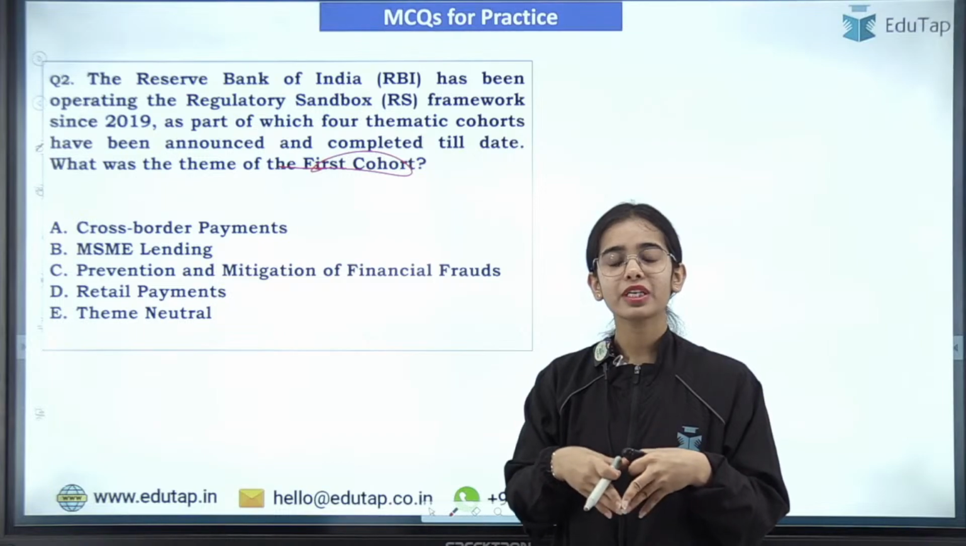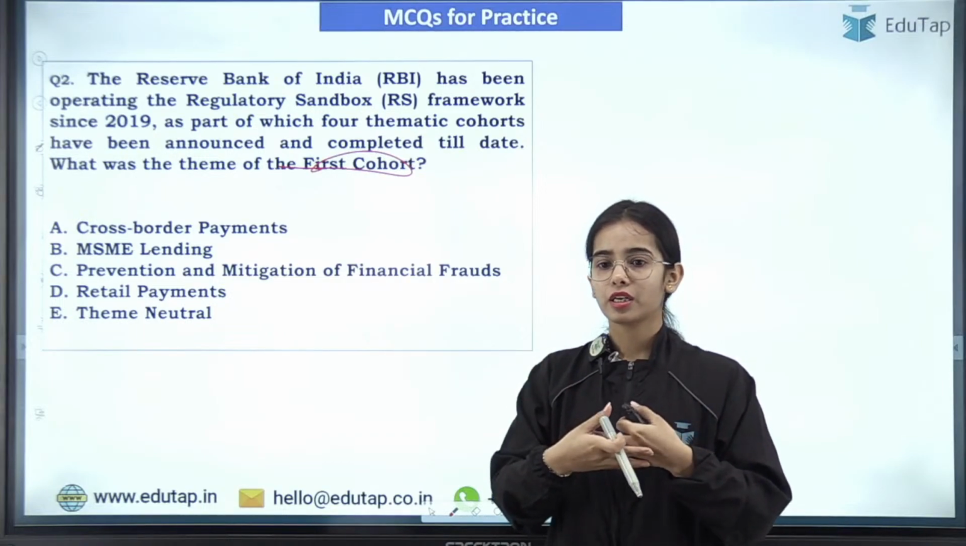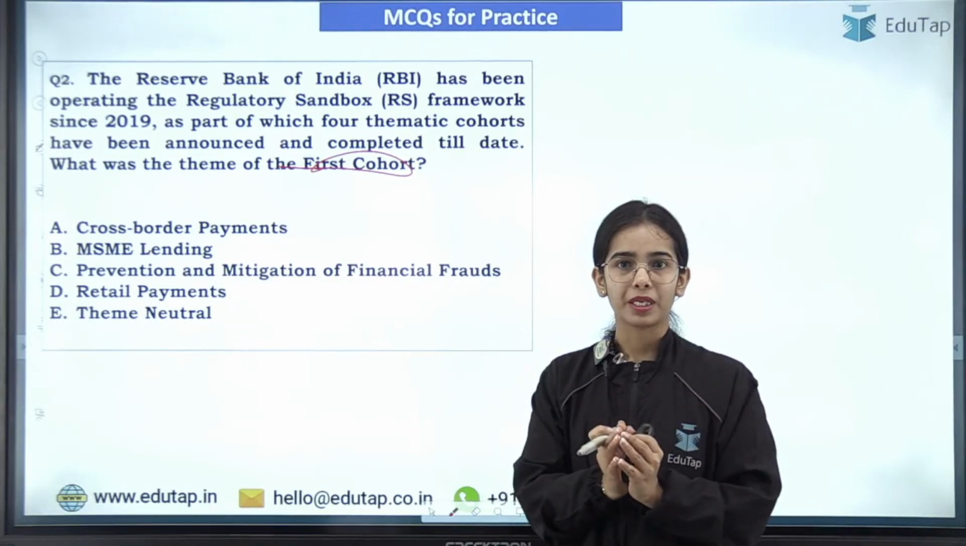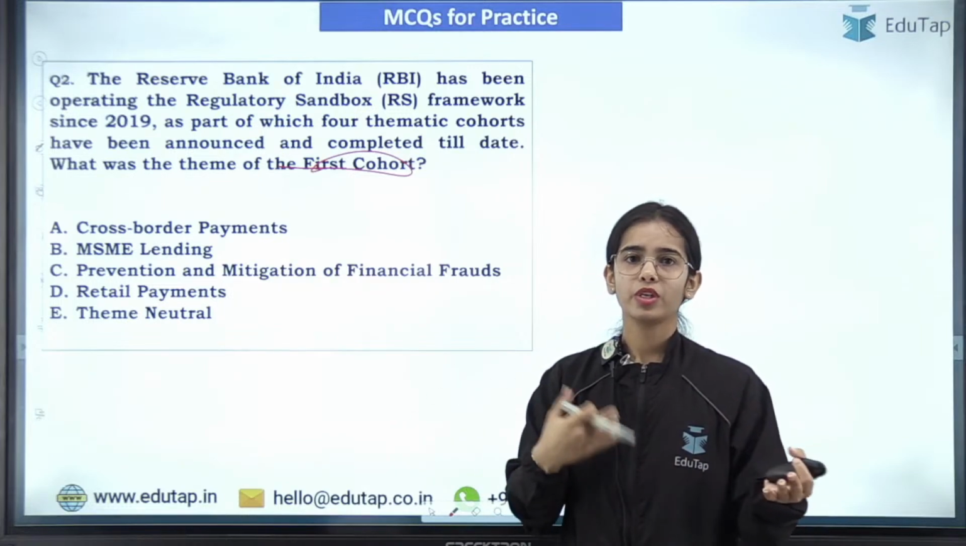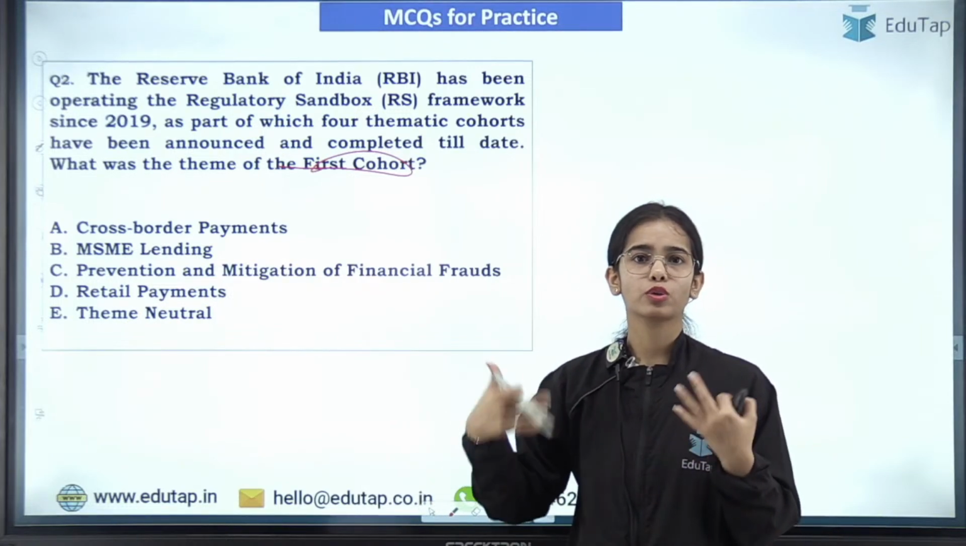So it's not that if 50 innovations are happening, all will be good. No. Only 1 or 2 may be good, or only 5 or 10 may be good.